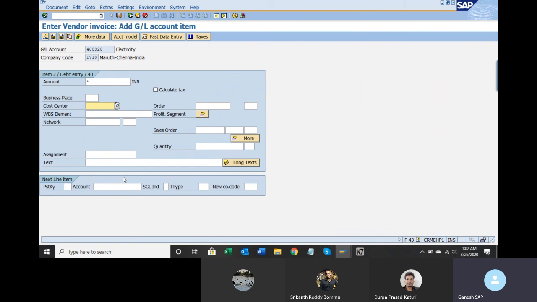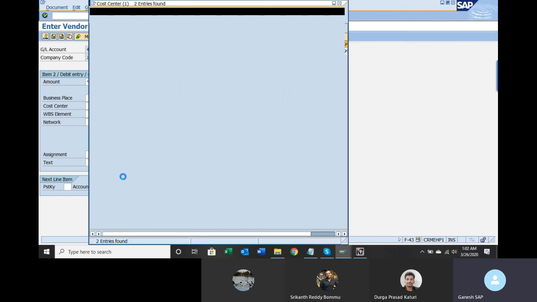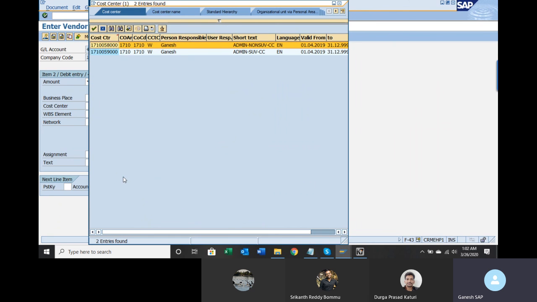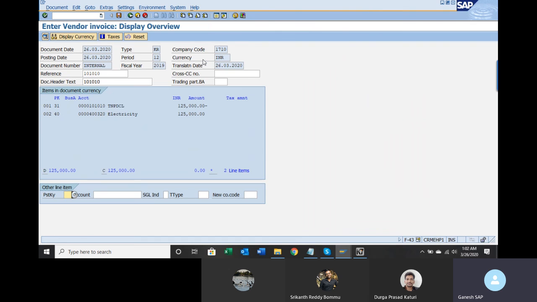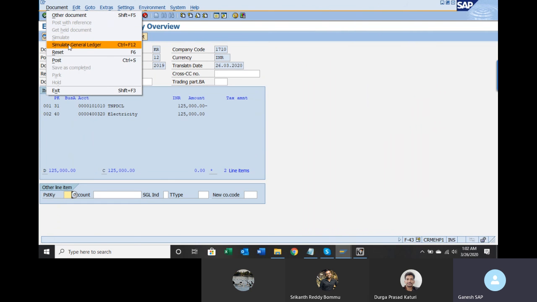Put star mark. Cost center, you can give some cost center. Any cost center. We have only 2 cost centers created. Let us say admin, text, put plus mark. Press enter. Go to document, simulate. So this is called entry view. Okay. If you want to see ledger view, go to document, simulate in ledger view.